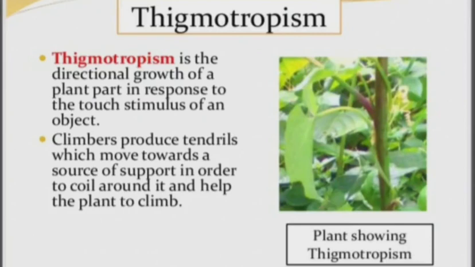Thigmotropism. What is thigmotropism? The plant gives a response towards touch. The best example is climbers. Climbers take the support of a plant, it may be some stick or something for support. First it will feel it with the help of the tendril and take the support and start climbing. So this movement towards touch is called thigmotropism.